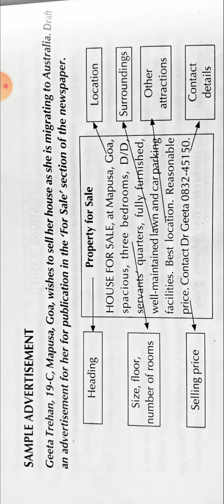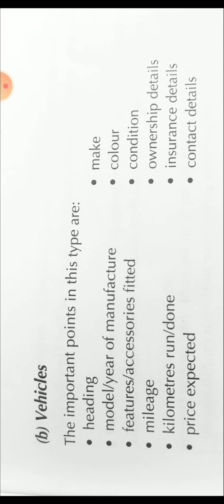Now let us see another heading, that is in case of purchase and sale of vehicles. In this, the important point is heading. Yes, because it can be either for purchase or sale of the vehicle. As it is a vehicle, you should be writing model or year of the manufacturer. This is very important in case of purchase or sale of the vehicle, because according to this, the price will differ.